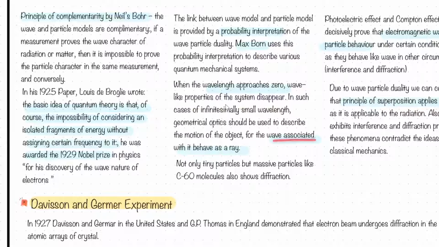So the wave will behave as a ray. So you have ray optics and wave optics, and these two domains are related to this only. When lambda is comparable to the obstacle, we will study in wave optics and see the diffraction pattern. When the wavelength approaches zero, is very small compared to the obstacle, then it will behave as a ray. Ray means it will follow the rectilinear propagation of light, it will not bend. And when it is not behaving like a ray, it will bend and show diffraction. That is what it means.